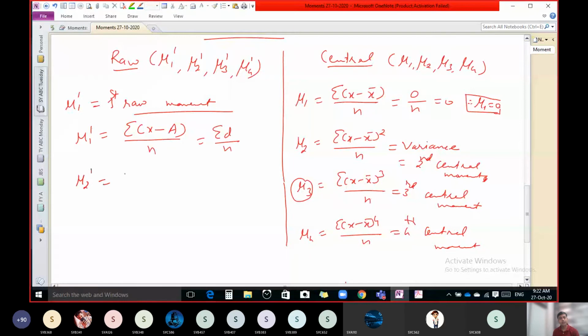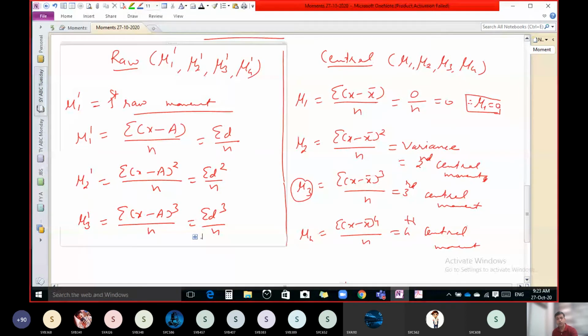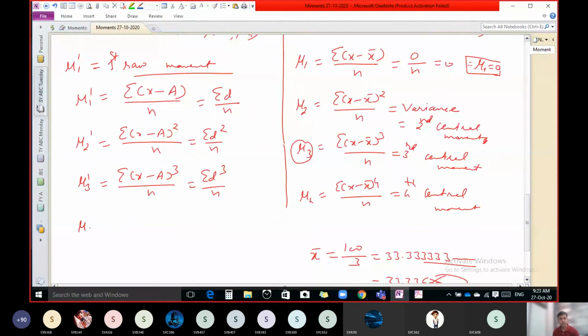Simply sigma x minus a the whole square upon n, or you can write sigma d square upon n. Mu3 dash, sigma x minus a whole cube upon n, or sigma d cube upon n. And mu4 dash, that is sigma x minus a raised to 4 upon n, or you can write sigma d raised to 4 upon n, where a equal to assumed mean.